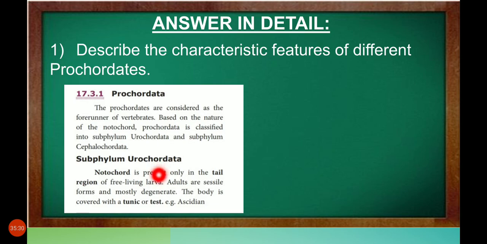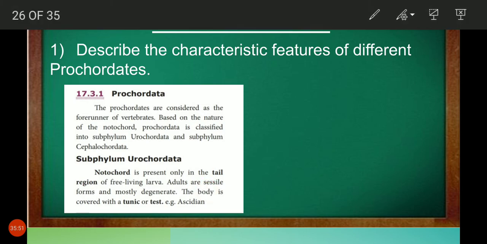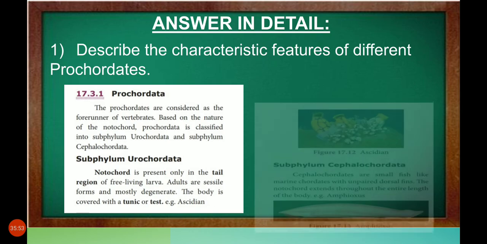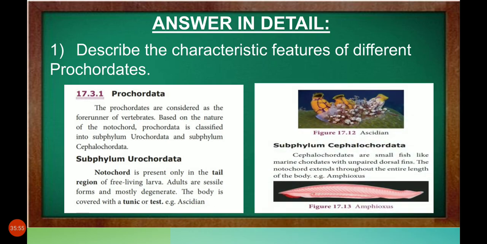After hatching from the egg, that larva has the notochord in its tail region. Later, adults are sessile forms and mostly degenerate. The body is covered with tunic or test. Example, Ascidian. This is the picture of Urochordata.